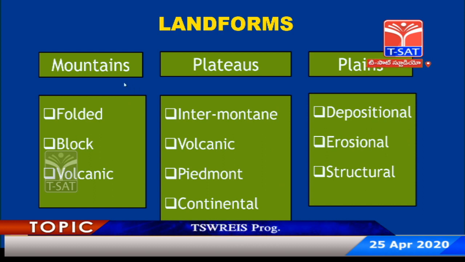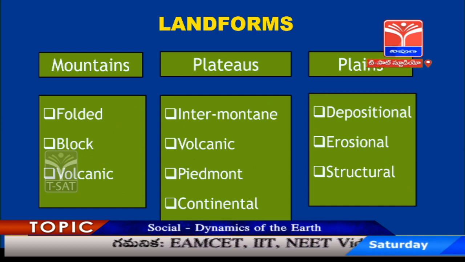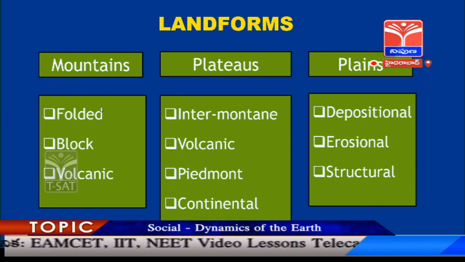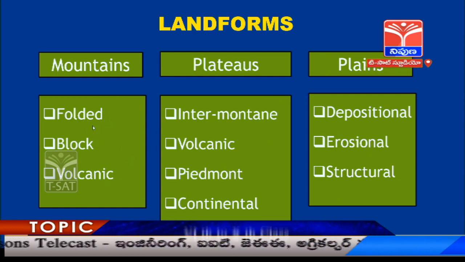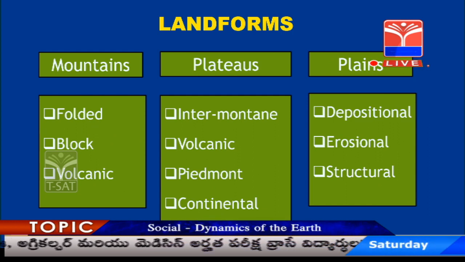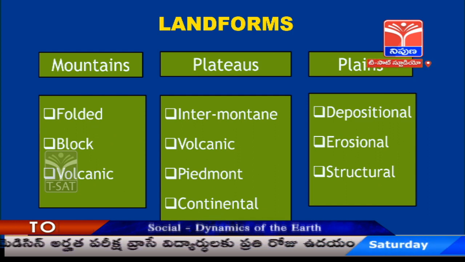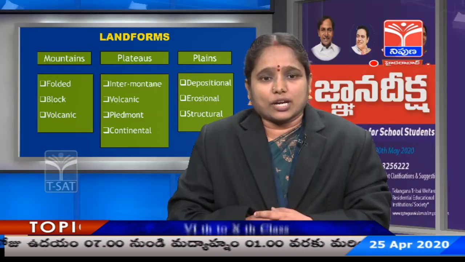Mountains are highly elevated lands with steep slopes and sometimes sharp or rounded peaks. The 3 kinds of mountains are folded mountains, block mountains, and volcanic mountains. Folded mountains are formed because of compressional forces acting on them, and they buckle and fold during their formation, and so the name folded mountains.